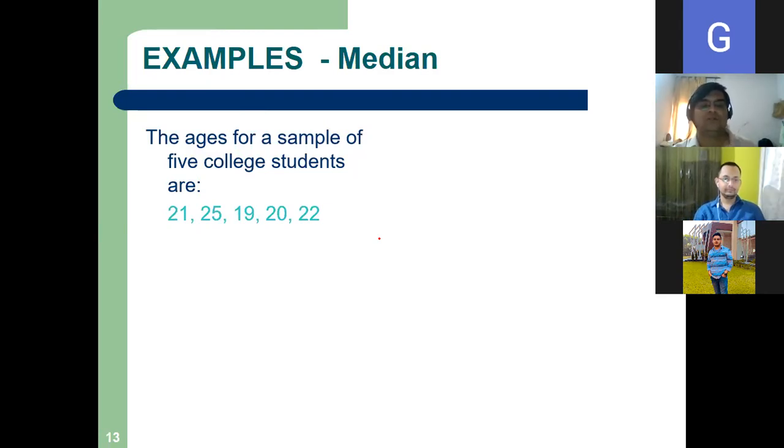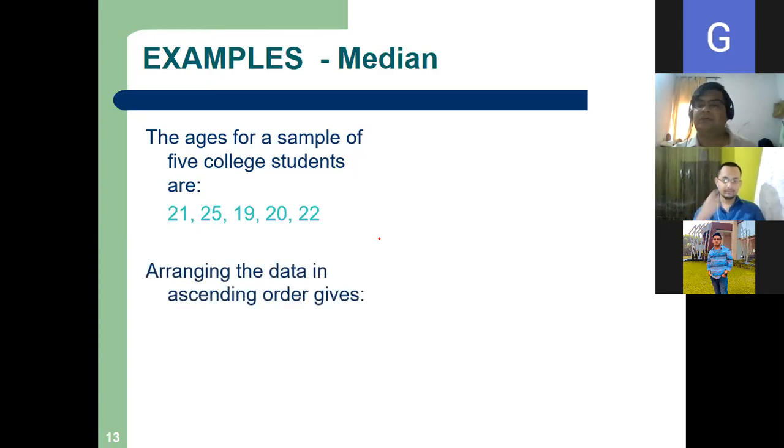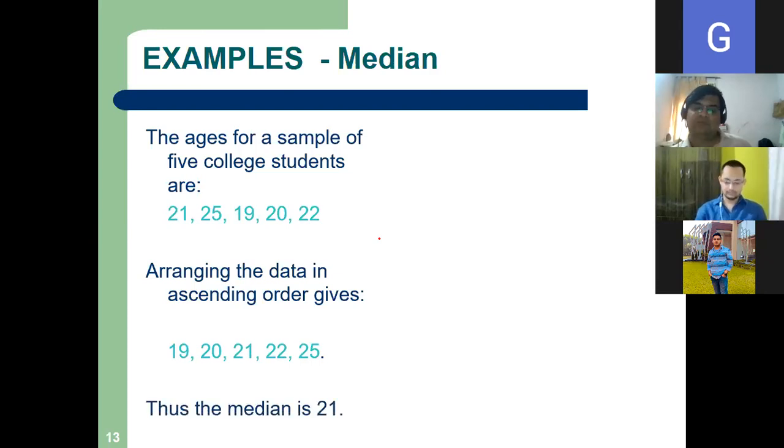Very good. So first what we will do, we will arrange the data in ascending order, and then we will see the middle one. Now see, two cases may occur. Here, this was an odd series, and an odd series will always have only one middle number. So here it is simple. So here median is 21.